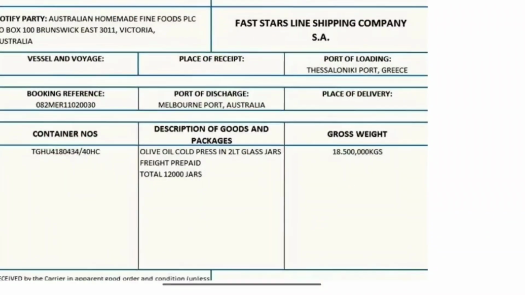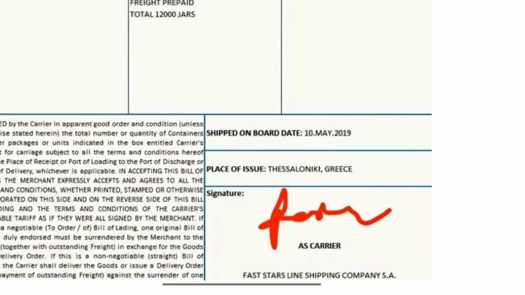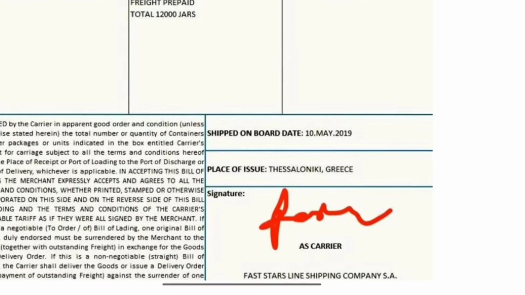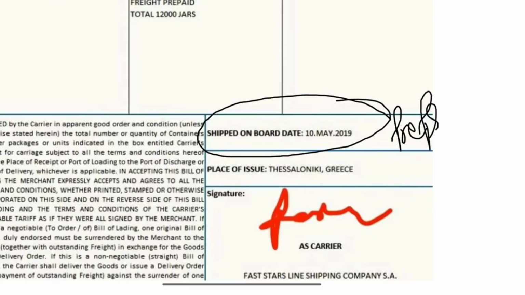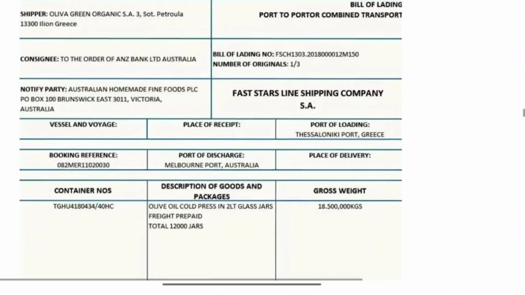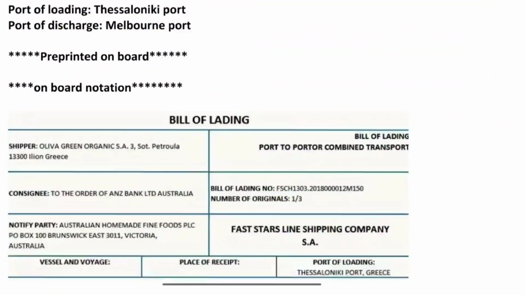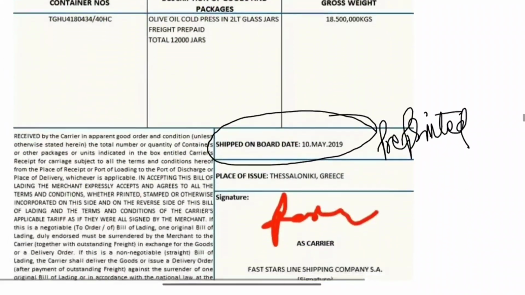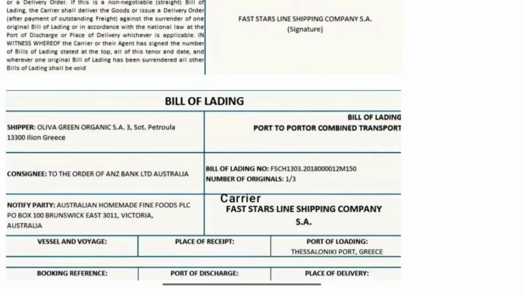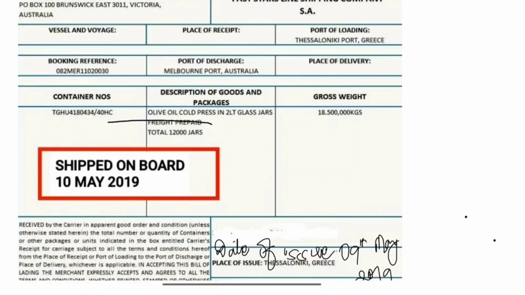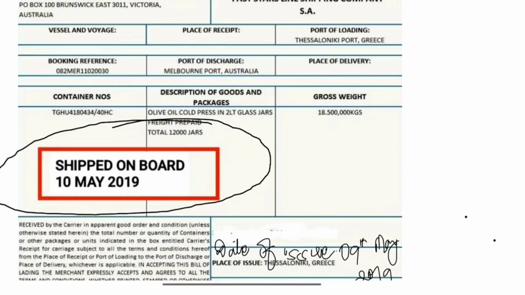In this bill of lading, we can see that shipped on board notation is pre-printed. Now, the second part where onboard notation indicating the date on which the goods have been shipped on board. Here, onboard notation on the date on which the goods has been shipped.